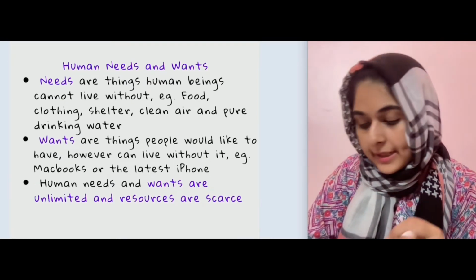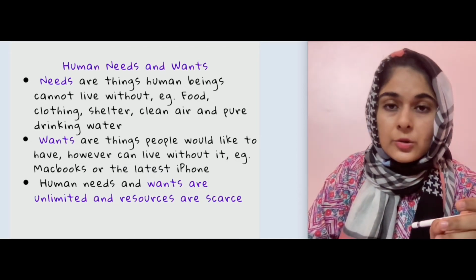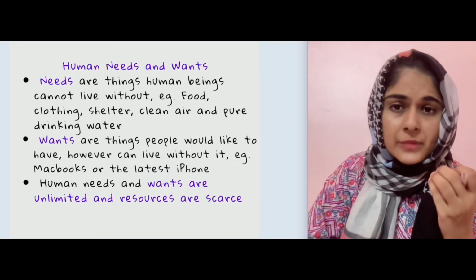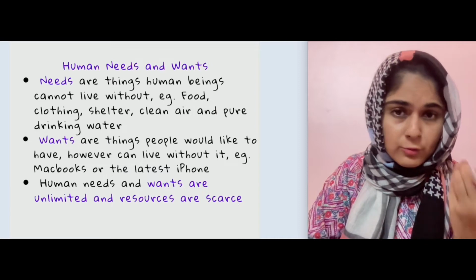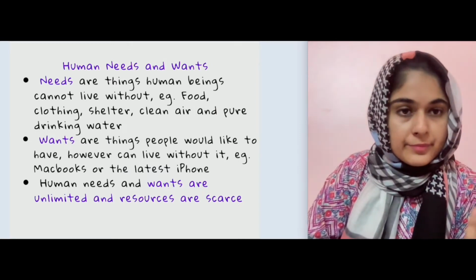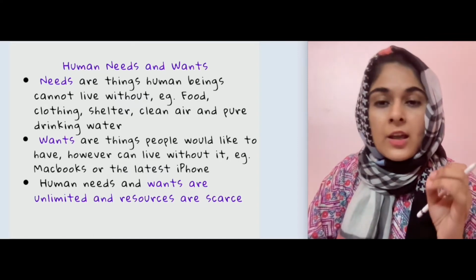So if you see the next slide here, this is part of the book as well. So what are human needs and what are human wants? Needs are those things that human beings cannot live without, like food, clothing, shelter, clean air, pure water. Meaning food and water, and without that human beings cannot survive.